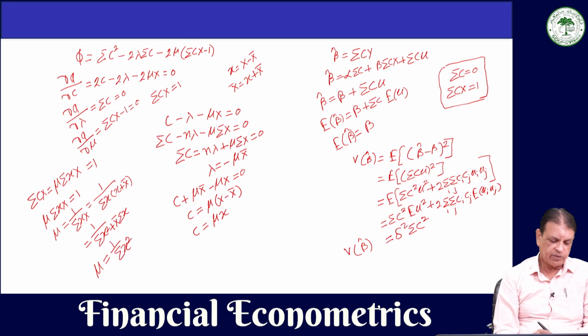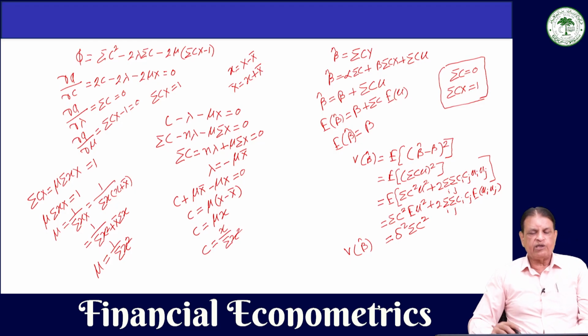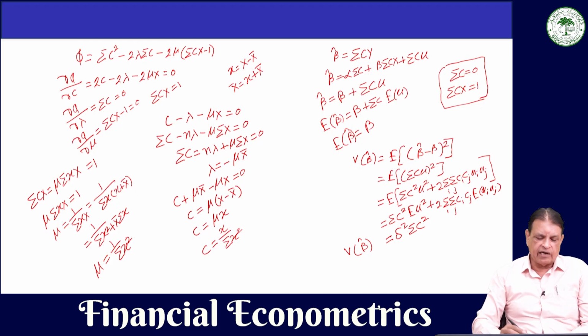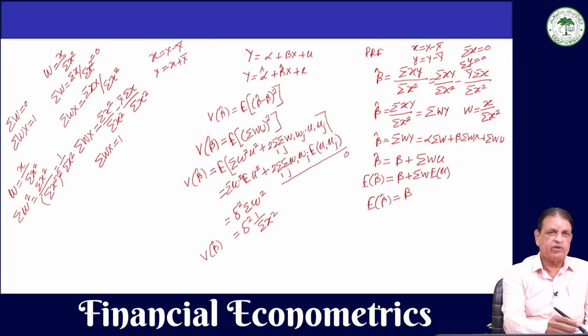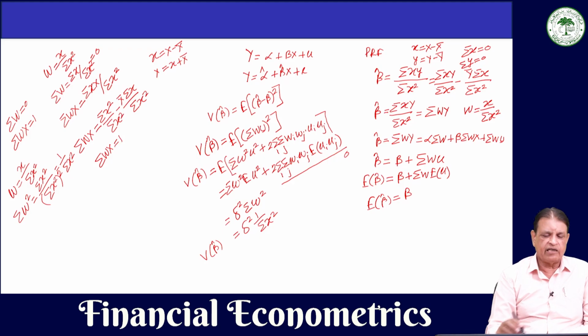Now, if we substitute this value of mu here, then C will be equal to x divided by summation x square. So, the value of C which minimizes the variance of beta hat is this one, x divided by summation x square, and this is also the value of W that I have told you, which is part of the least square estimator.